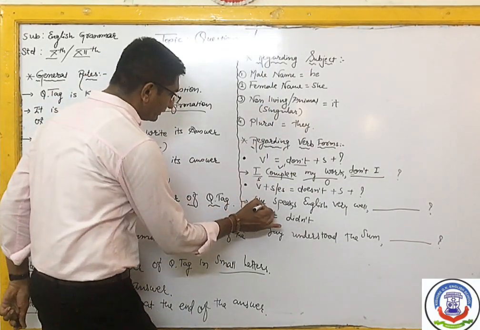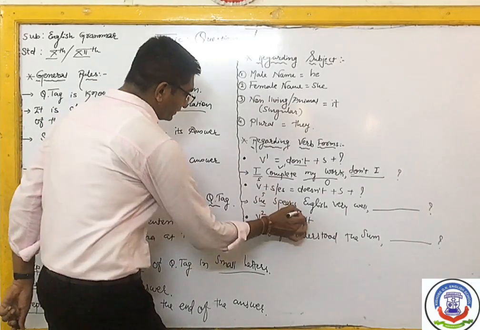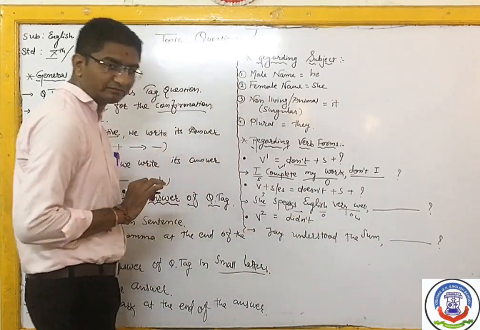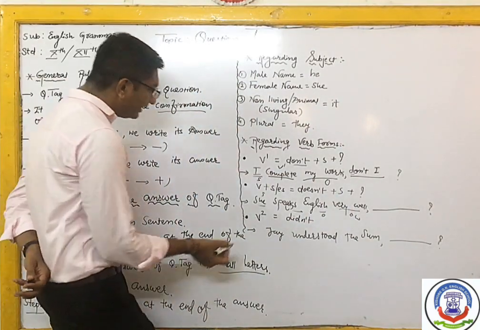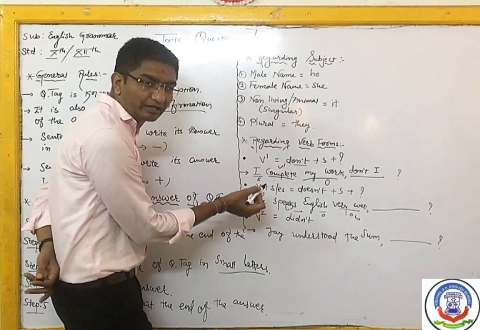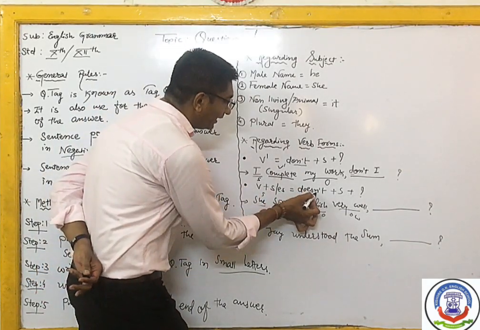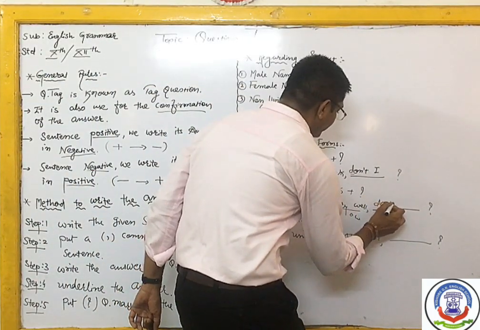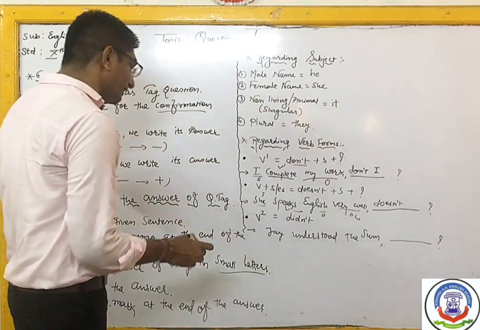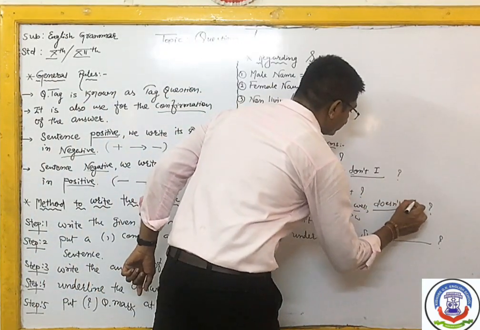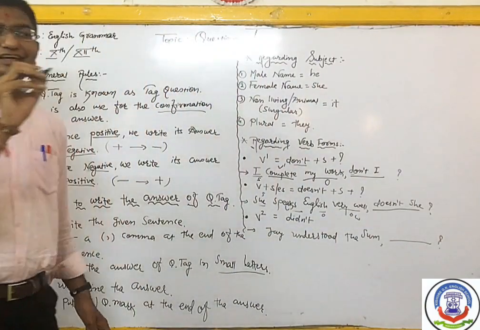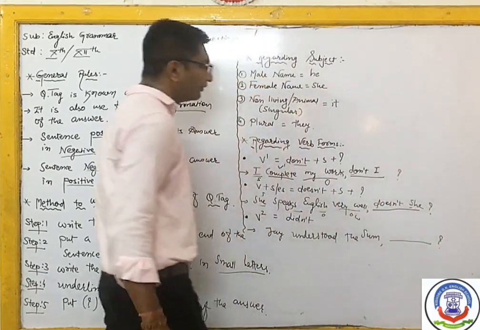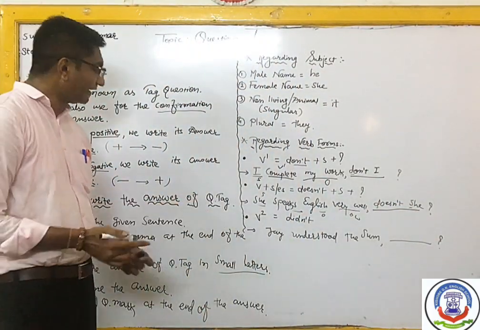See here, beta. She is our subject, speaks is our verb, and English is our object, and very well are other words. OW means other words. I just told you that after the verb s or es is there, you can apply doesn't. So here we write the answer doesn't, and which is the subject, beta? She is the subject. So doesn't she is our answer. See, D small, S also small, you can see. So this is the second type.